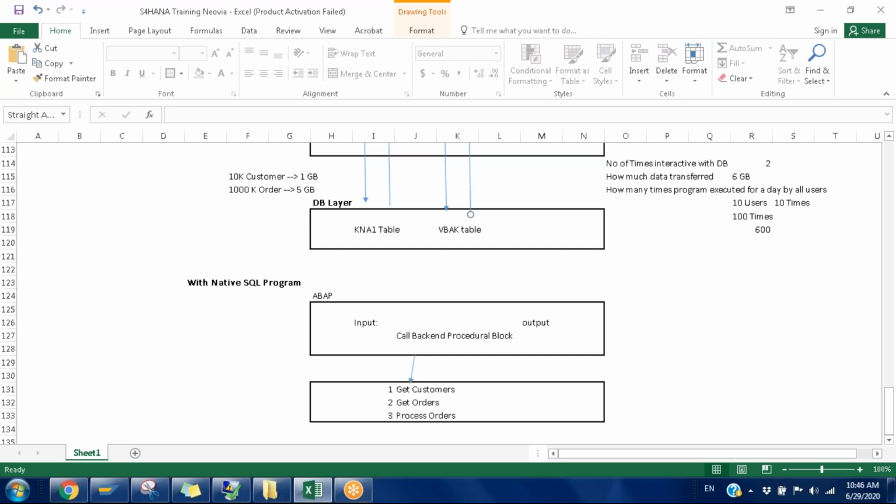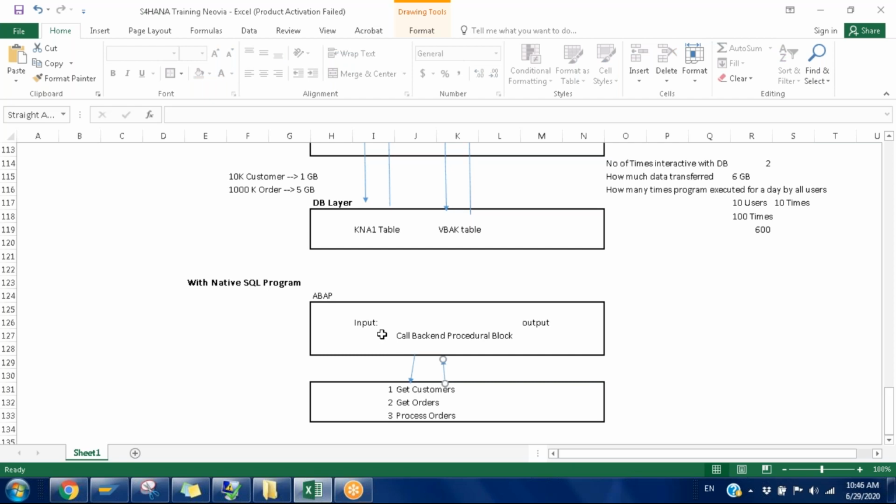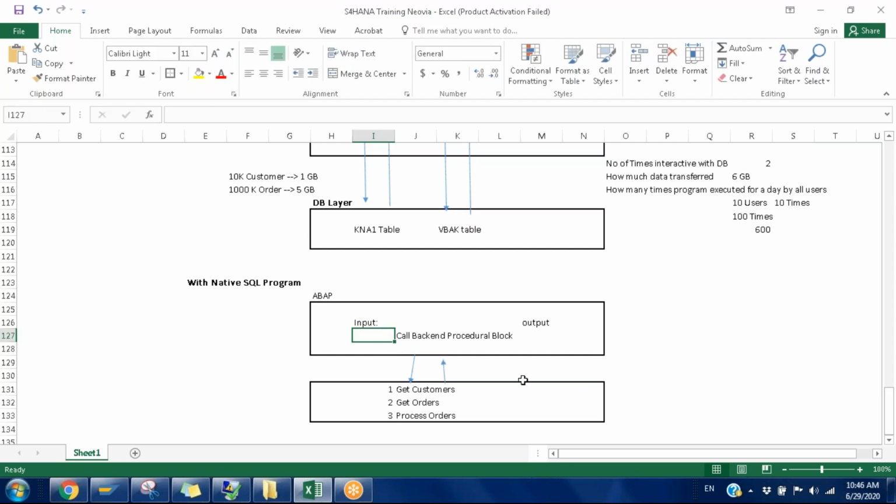Now you can see how many times we are moving to the backend. We are passing a country, which can be approximately 1 KB, and the total sales value can be maybe 10 KB, maybe 10 millions, 20 millions, 2 billions, like that. Let's assume that. So how much data is being transferred? Around 11 KB between the application layer and the database layer, the DB layer.